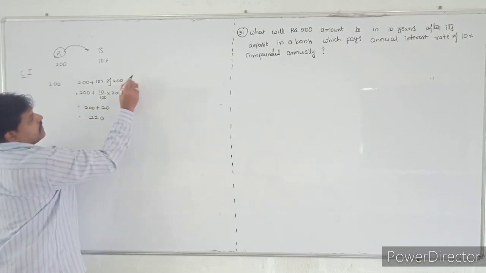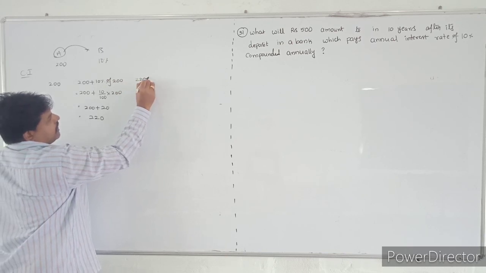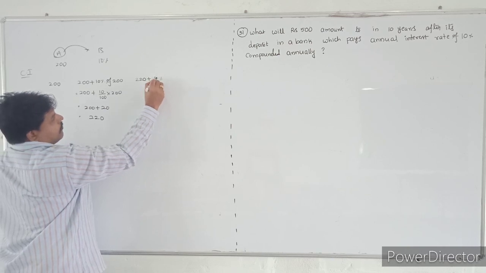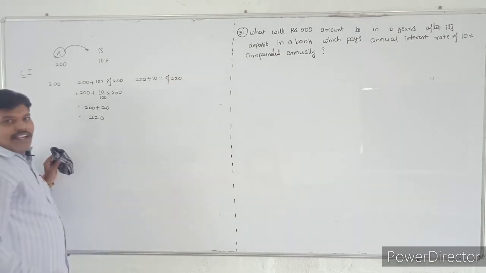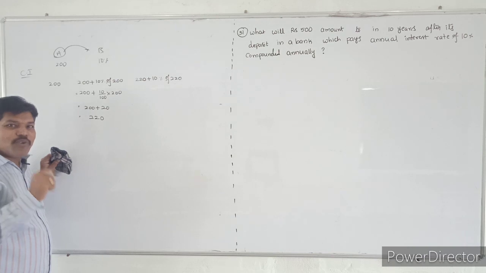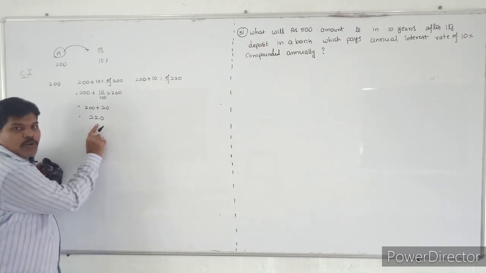Carefully see this one: 220 plus 10% of 220. In the previous one, what did we take? 10% of 200 only. But here, what they will give you is this amount, the amount you got.